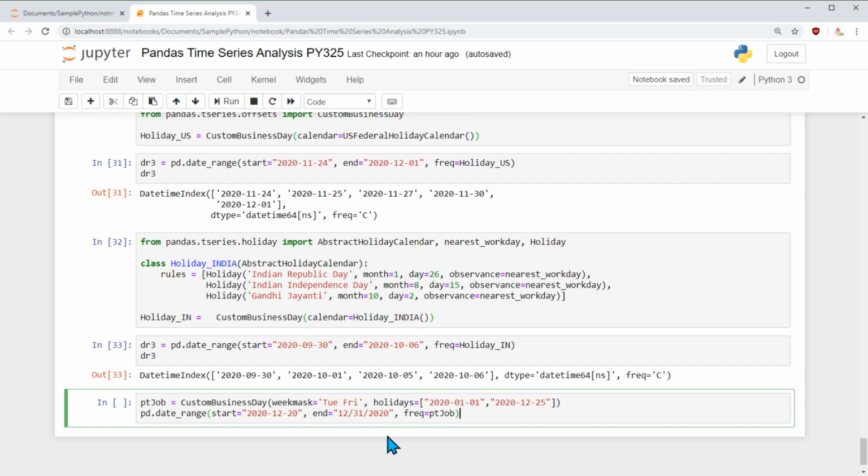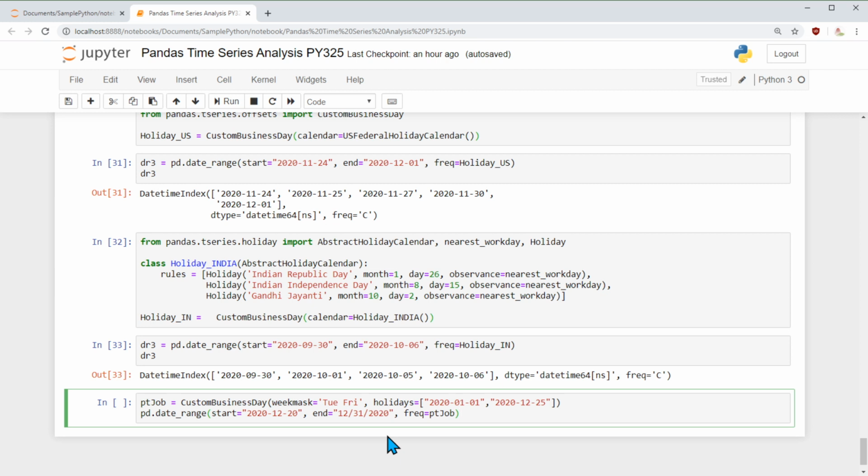That means I go for work part time only on 2 days in a week, which is Tuesday and Friday. And then I say my holidays are only 2 days in a year because this firm pretty much works every day but for January 1st and December 25th. Which is New Year and Christmas.